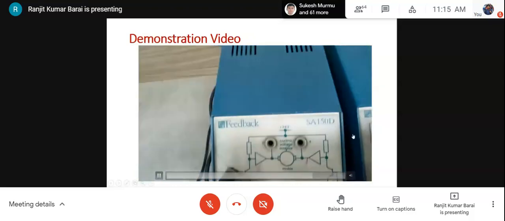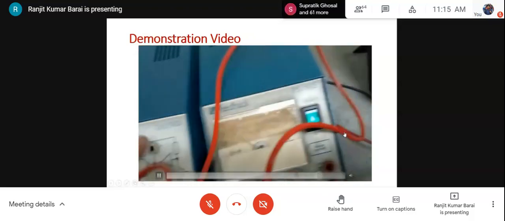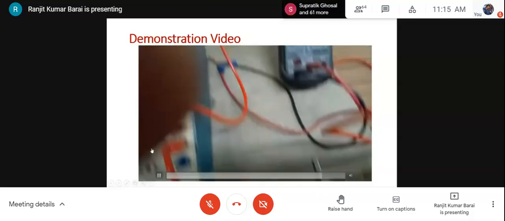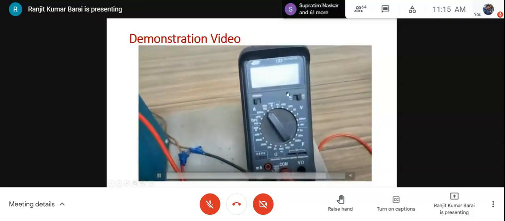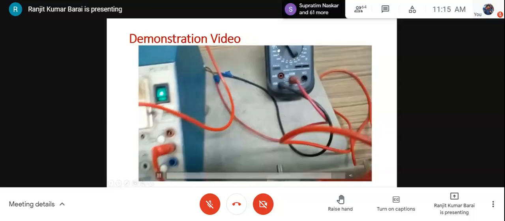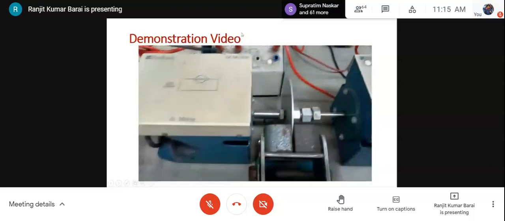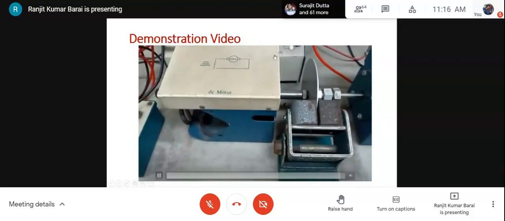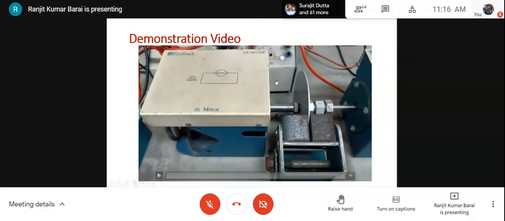This ammeter is not used nowadays. We use another multimeter. We have bypassed it and connected the multimeter in series with this meter.